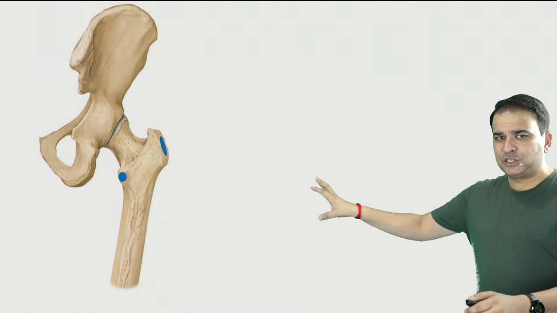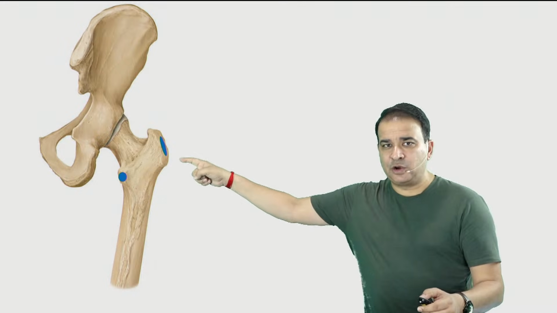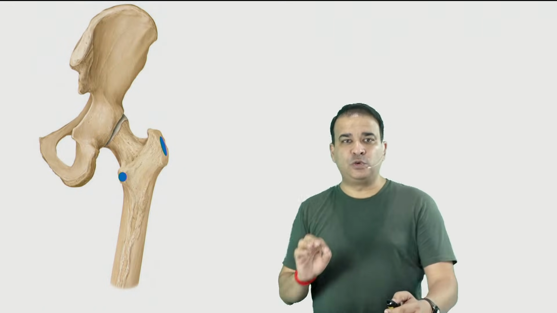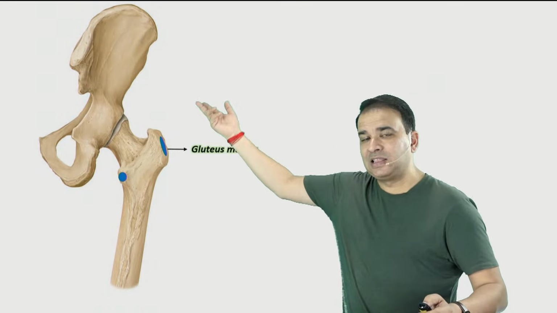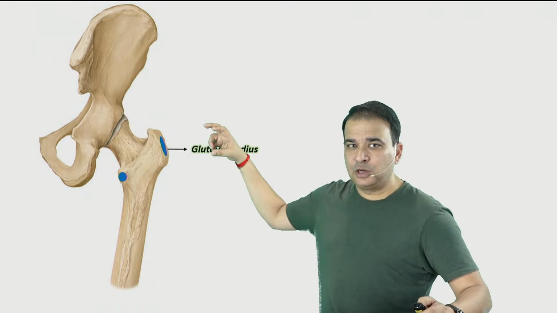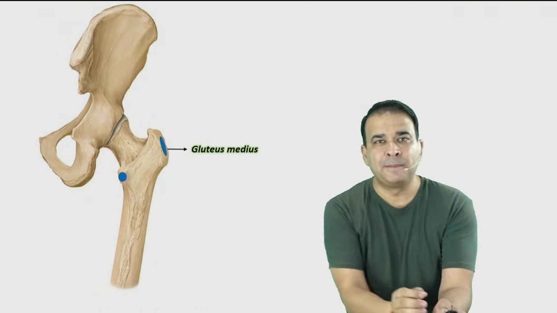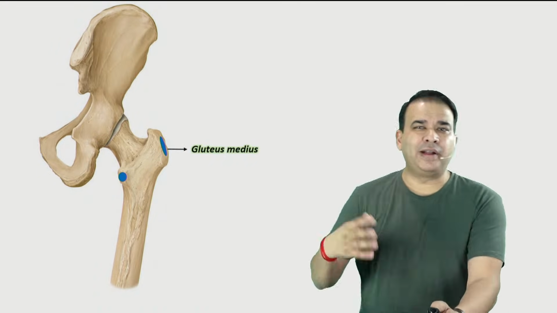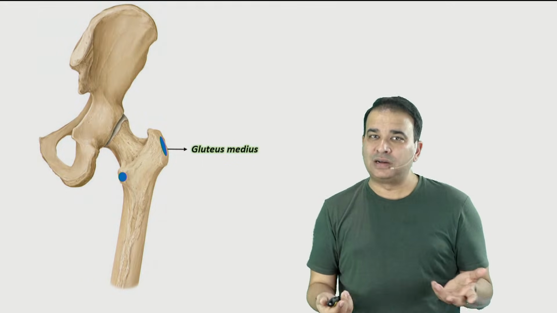Now, once again, the same picture, the same view. This is the greater trochanter. On the outer surface of the greater trochanter, we have the attachment of the gluteus medius muscle. Minimus is on the anterior side. The gluteus medius is on the lateral side. Gluteus medius is a muscle for the abduction of the hip joint. You all read about the gluteus medius muscle in the Trendelenburg test also.